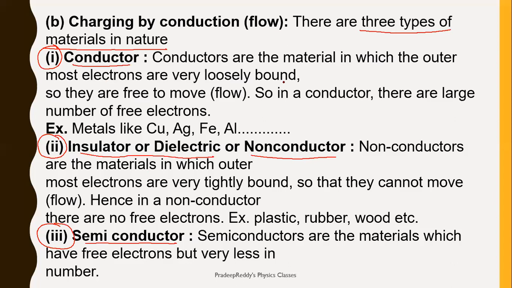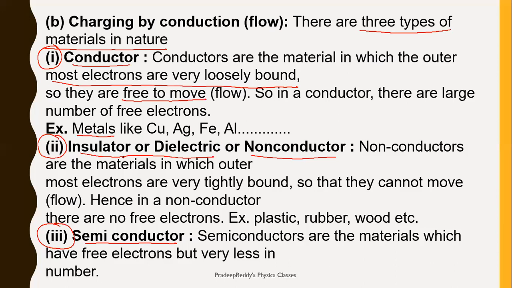So conductors are those materials in which the outermost electrons are very loosely bound. They are able to move freely. So in case of conductors, there will be free electrons. Those free electrons are able to move on the surface. Therefore, charge can be easily transferable on the surface of the conductor. Examples of conductors are metals. All metals come under the category of conductors. Copper, aluminum, iron, they are examples of conductors.